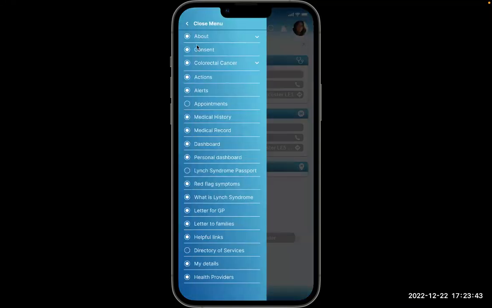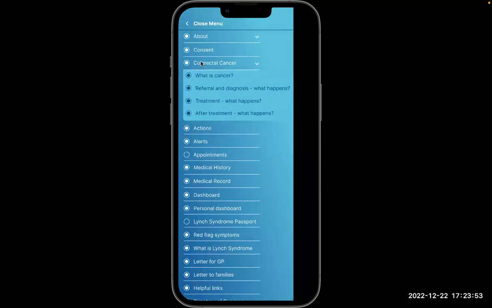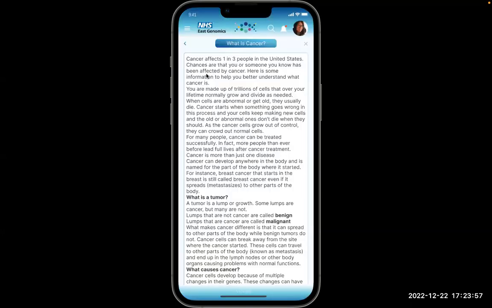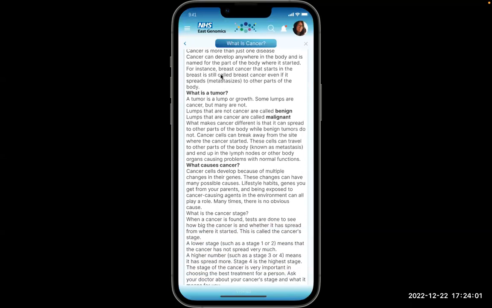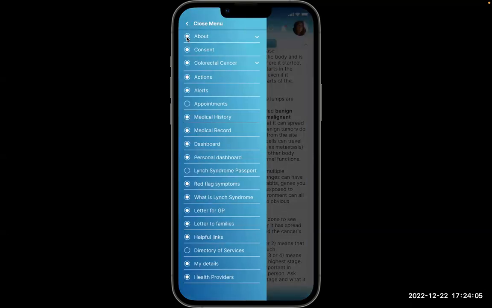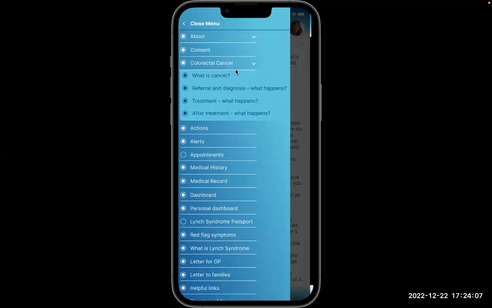Depending on the cancer that is suspected, the app configures for the relevant cancer. So, for example, this patient has symptoms that may indicate colorectal cancer. What is cancer gives a general description to the patient of cancer. Since cancer is suspected, the patient will be referred by their doctor.